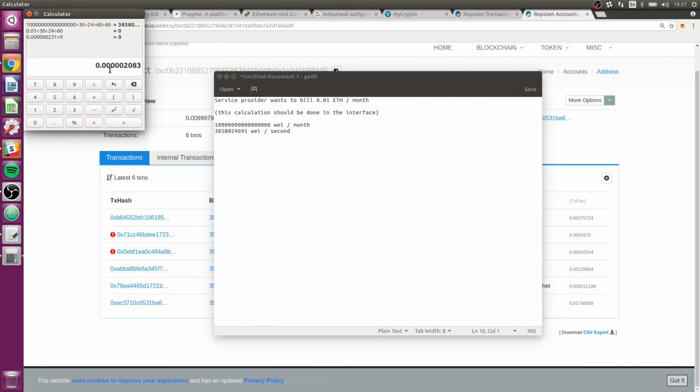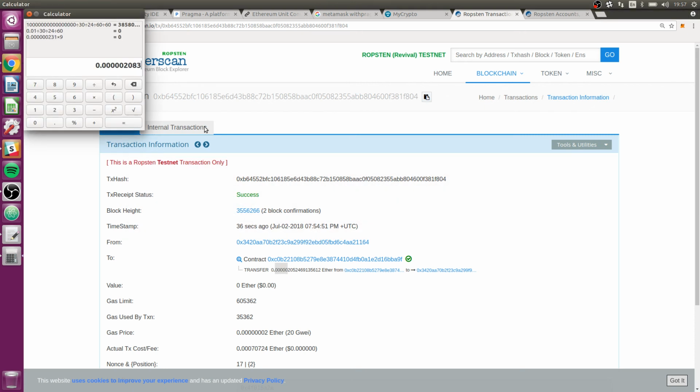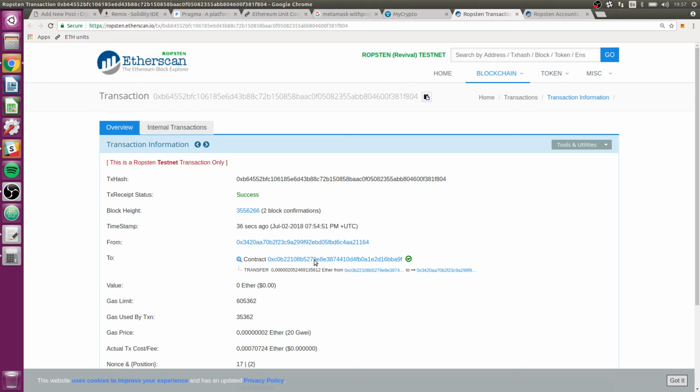So this number should roughly be equivalent to, if we go back to this transaction, hey, that looks good. So let's see, first of all, there's 5 zeros there, and there's 5 zeros here, and then it's 2083, 2052. So that's pretty close, and that seems to confirm that looks good. I mean, that's how much the biller should have received.